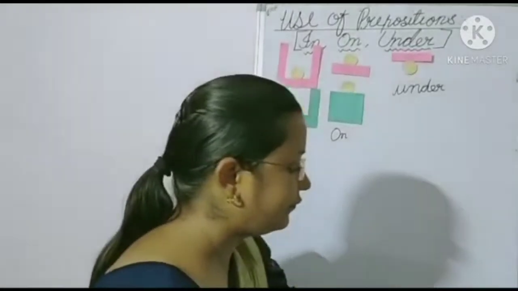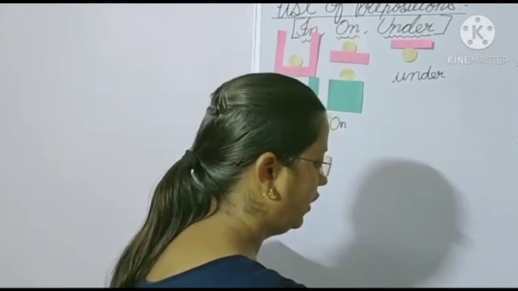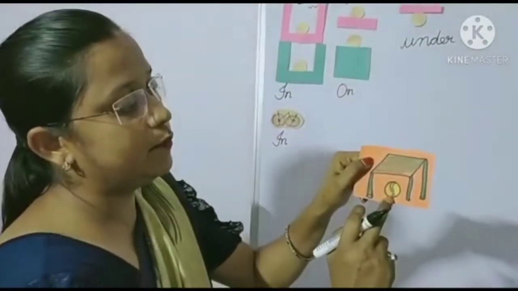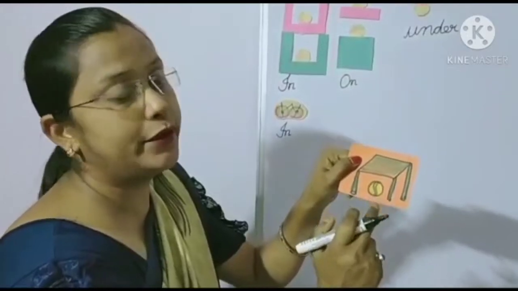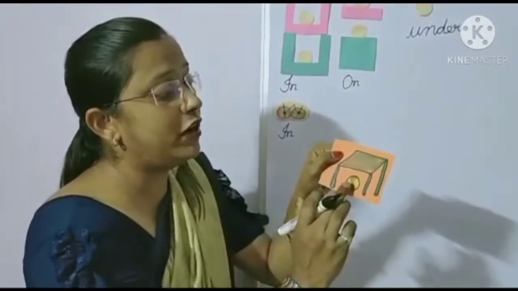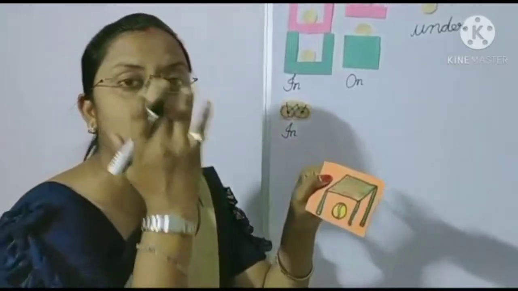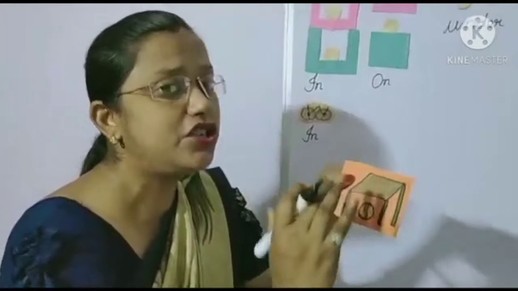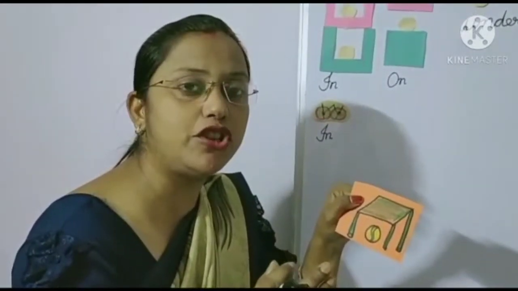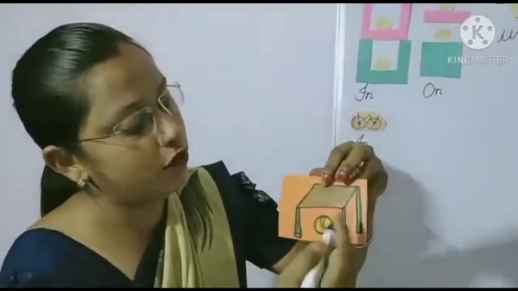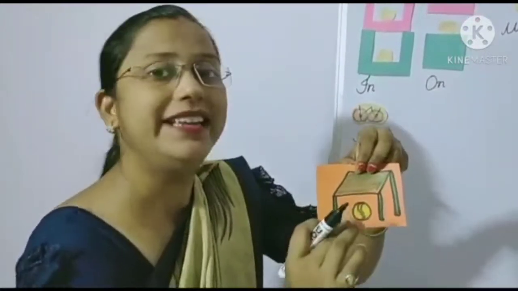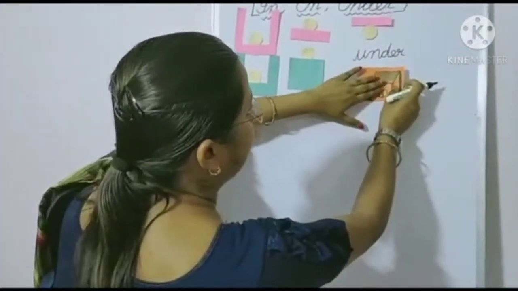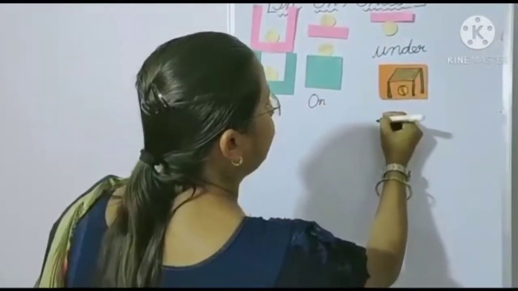Okay, now listen children, I have more example for you. See here, this ball is under the table. अंडर क्यों है? क्योंकि बॉल टेबल के नीचे है. अगर कोई भी चीज नीचे होगा, then we have to use the preposition under. टेबल के बॉल नीचे है, then we have to use preposition under. कौन सा वर्ड यूज करेंगे?